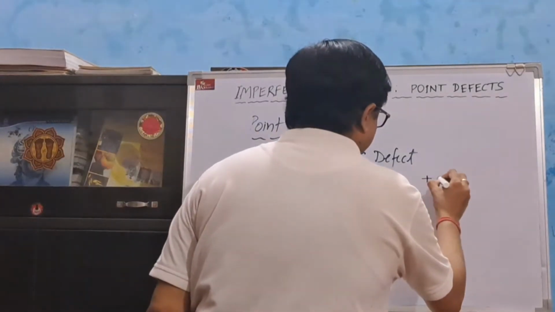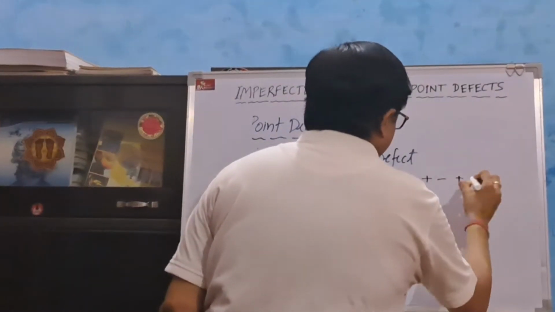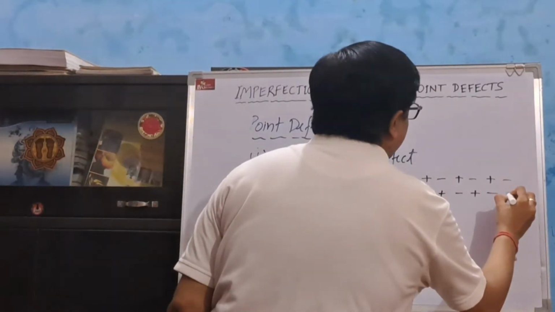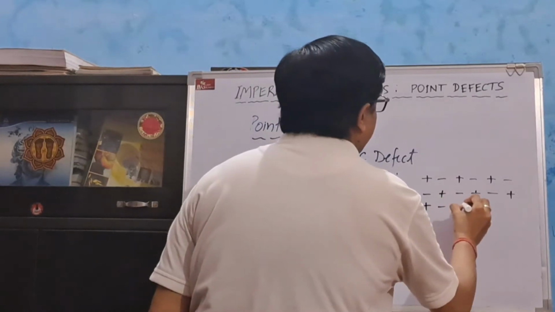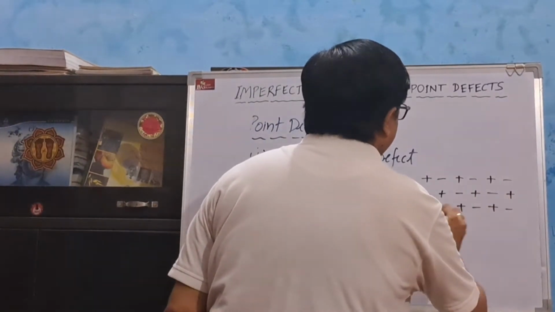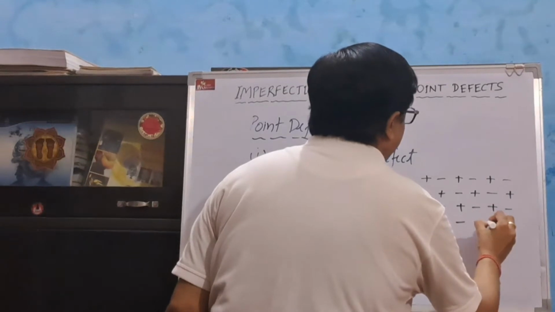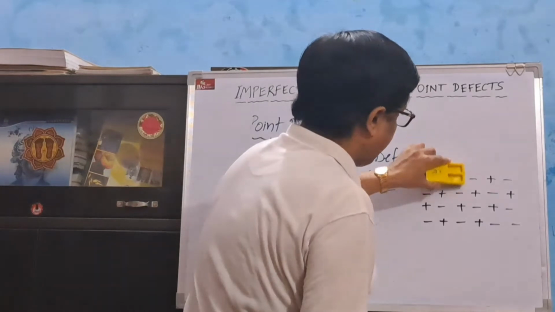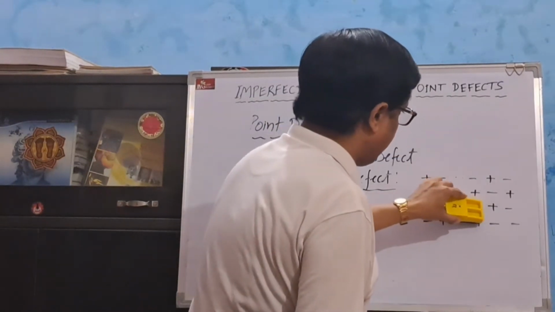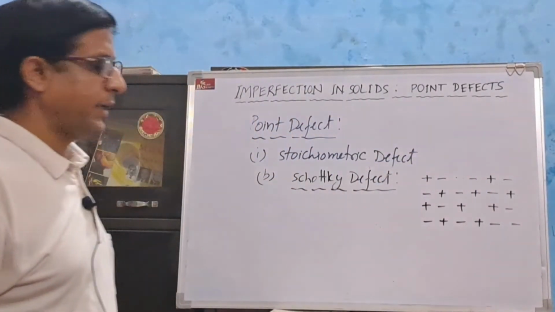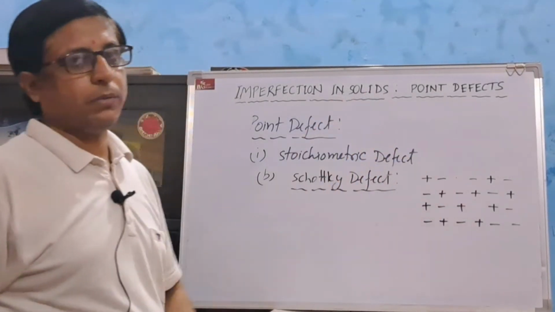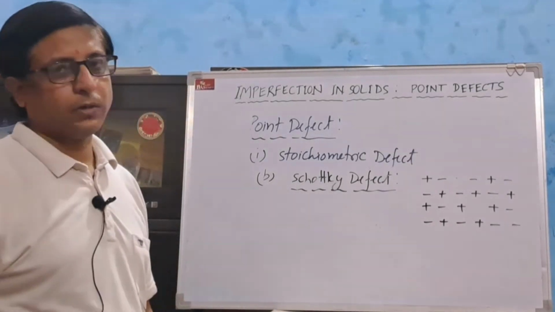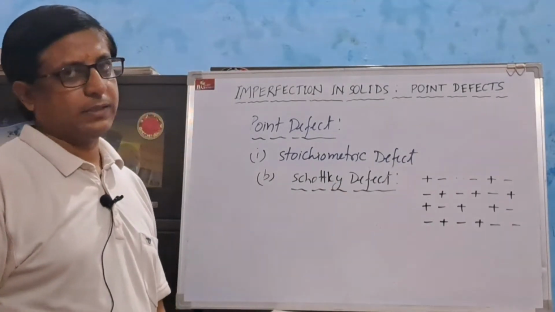For example, if this is the crystal lattice, then some cation and anion may be missing. If here one cation is missing, then in order to maintain the electrical neutrality, one anion is also missing. Therefore, in this type of defect, that is Schottky defect, the density of crystal decreases.